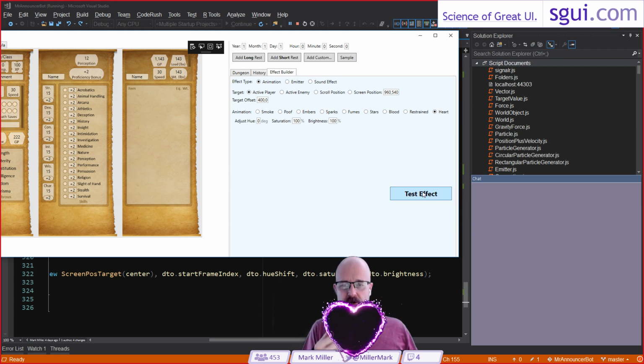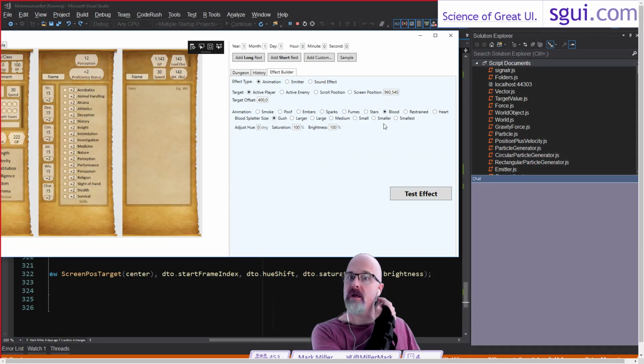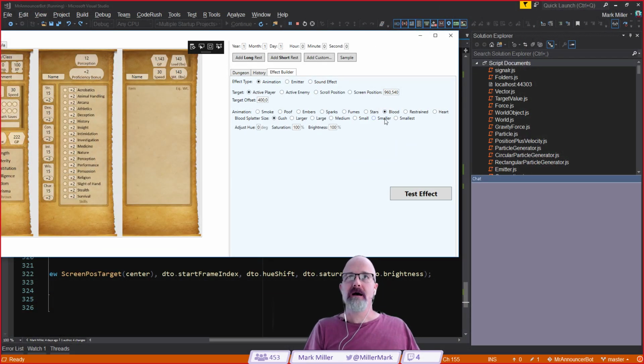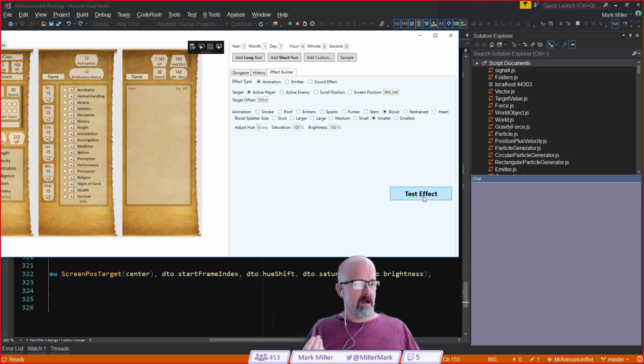Okay. I've got this for when you're charmed, something like that. Still working on it. Probably need to drop the size of that a bit. And I have the blood effects, which I don't think I've shown yet. We'll go from smallest all the way up. So let's bring this back to 350, and let's do test effect. So when I'm hit, I've shown you the particle effects with the blood. We're going to do that, but also when a hit occurs, it'll be something like that, accompanied with a sound. Like just an impact blood, so to speak. Yeah, hitting the surface almost.